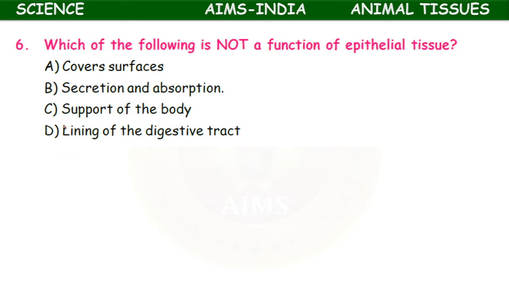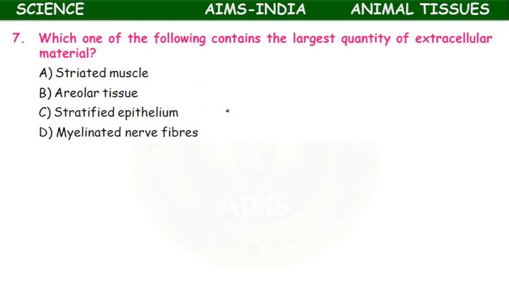Next, which of the following is not a function of epithelial tissue? Covers the surface, secretion and absorption, support of the body, lining of the digestive tract. So except this support, the remaining are all functions of epithelial tissue. Support of the body is by connective tissue, that is bone.